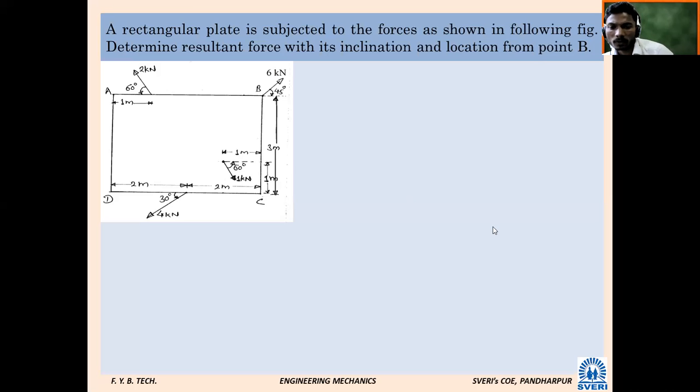Point B. Okay. Actually, if you see the problem, it is very simple. Again, it is from university examination. It was asked one time. Actually, no challenge is there in this problem. If you can solve it easily. With respect to what point are we supposed to calculate? Point B. You are supposed to calculate about point B.